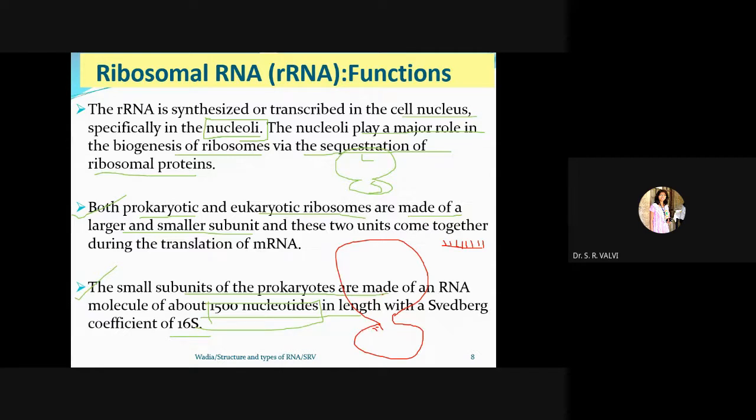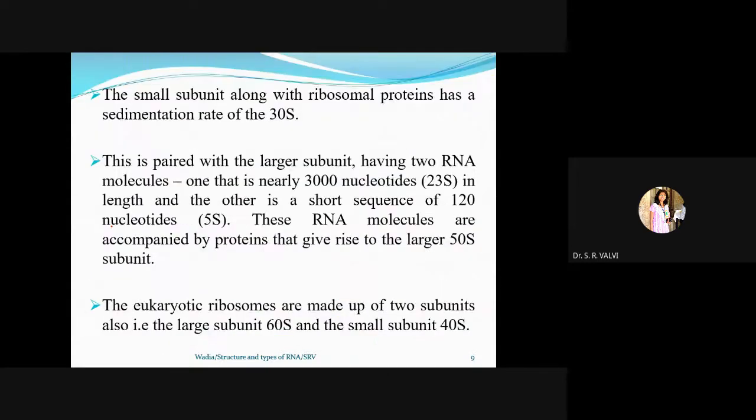All these smaller and larger subunits are made up of nucleotides only. So about 1500 nucleotides are present, with a Svedberg coefficient of 16S. The small subunit along with the ribosomal protein has a sedimentation rate of 30S, right?